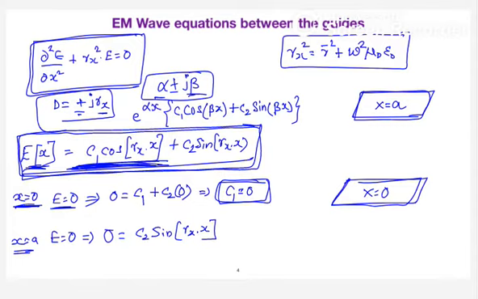Sorry, it's not x, it is a. After substituting x is equal to a, it is γx into a. So this equation gives you sin γx a is equal to 0. So can you tell me accordingly, what is the value of γx into a?